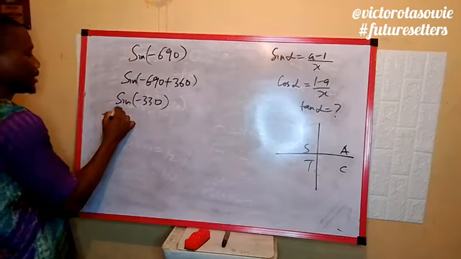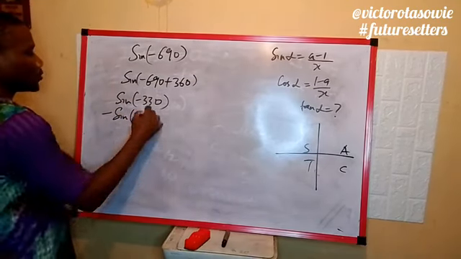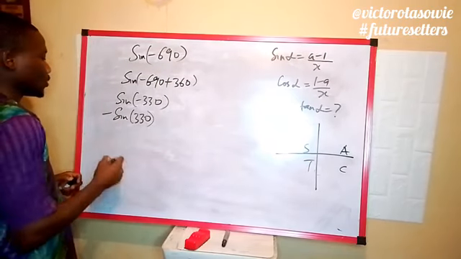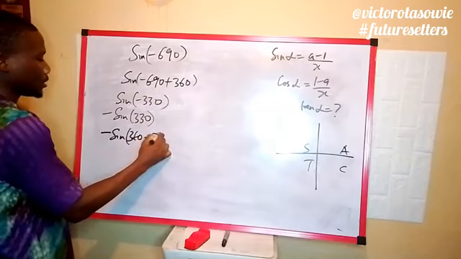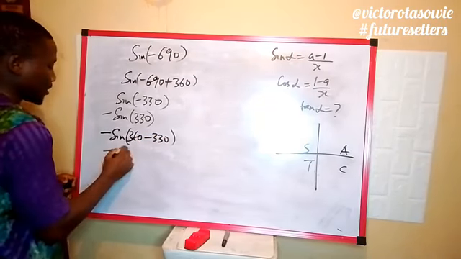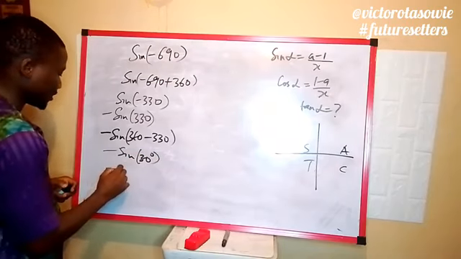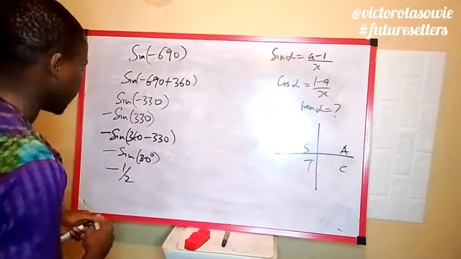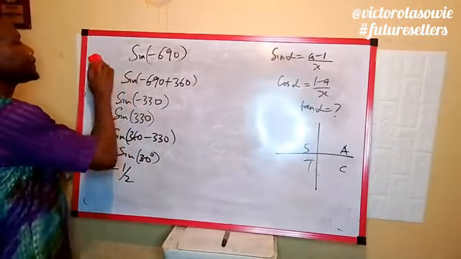Now we bring the negative sign out to have minus sine 330. Because this is in the 4th quadrant, we write minus sine of 360 minus 330, and this will give us minus sine 30. And what is sine 30? Sine 30 is half, so our final answer will be minus half.